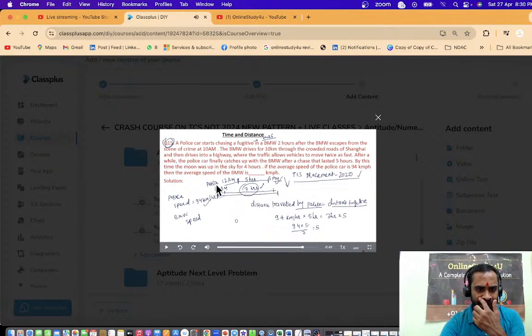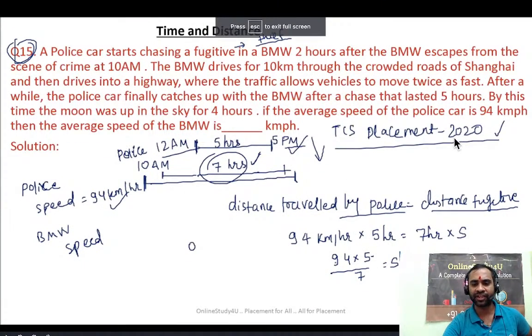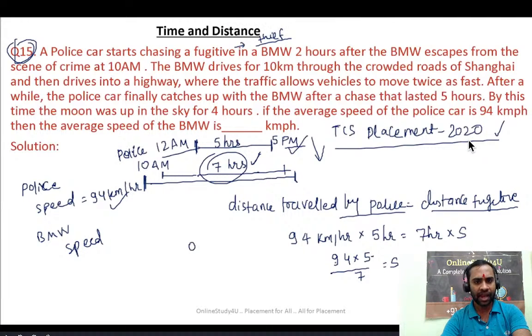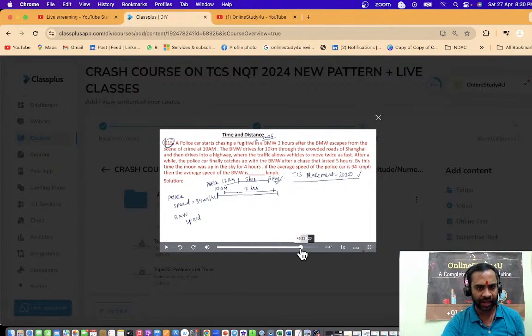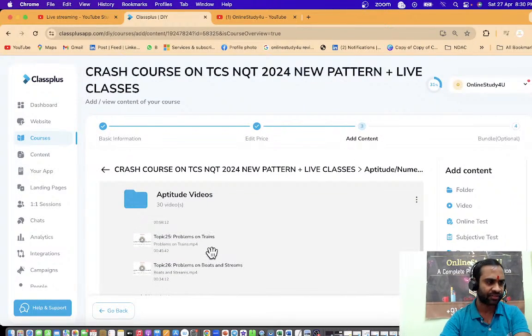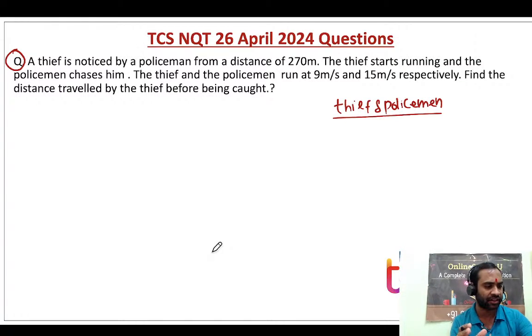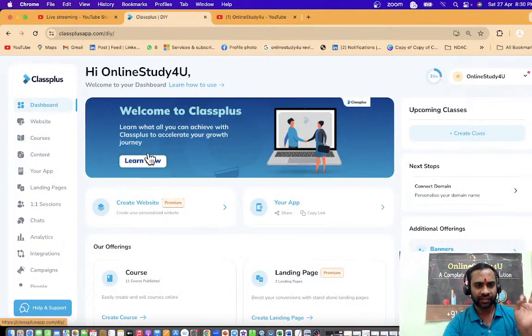See, a police car starts chasing a fugitive in a BMW. This question was already asked in the TCS placement examination, and a similar simple question was asked in the TCS examination. I will not say the same question was asked in the TCS, but definitely whatever we have in our courses, a similar pattern question was asked in the TCS exam.